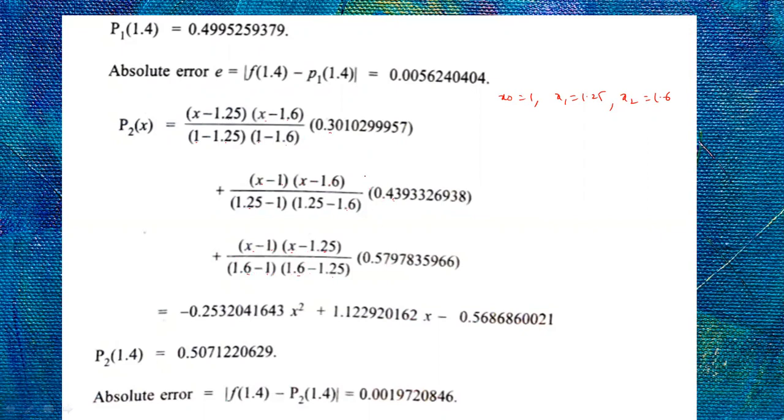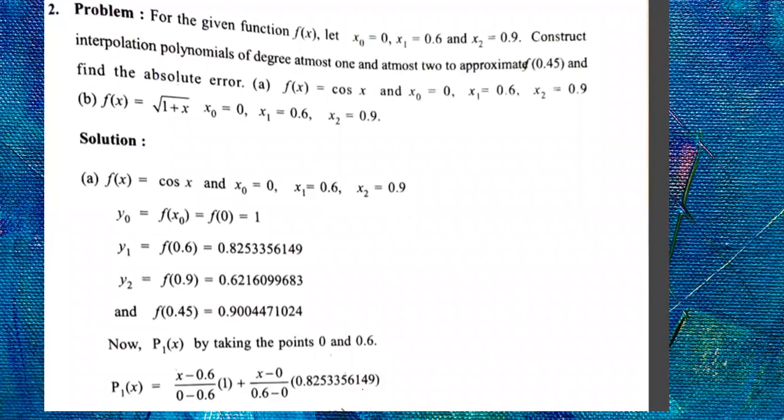This is your y2 term. So by simplifying this, or you directly substitute 1.4 wherever x is there. No need to write this term also. Directly put x is equal to 1.4 and simplify this equation, you will get this answer. No need to simplify this. So we need a value at 1.4. Just substitute 1.4 wherever x is there, and by simplifying it, you will get 0.5071220629. The difference between this value and this is 0.0019. This is the absolute error.